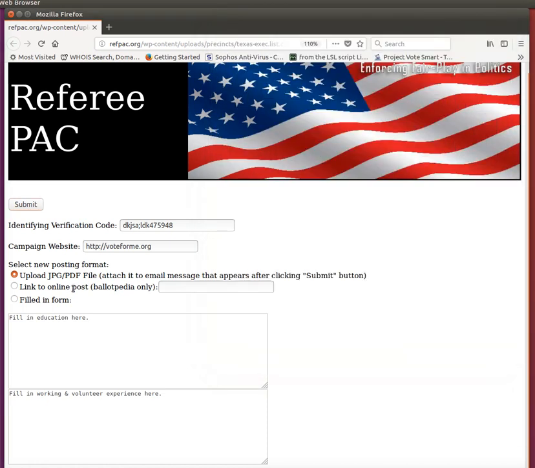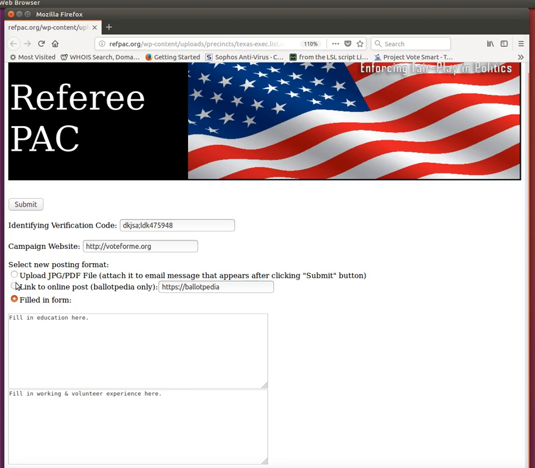If you choose instead to link to an online post of your resume, right now we only accept Ballotpedia because they exercise a certain level of quality control. So that of course would be https:// and whatever your Ballotpedia information is located. Another option is that you can fill in a form, and we accept text here, and so you can put in your education information right here, and then you can also put in your volunteer and working experience here. And that's what we're essentially trying to provide to the voters, is what is your education and what is your working and volunteer experience.